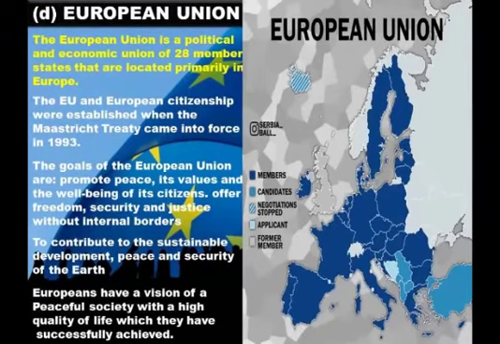Its transportation and communication infrastructure is among the most efficient. Europeans have a vision of a peaceful society with a high quality of life, which they have successfully achieved.